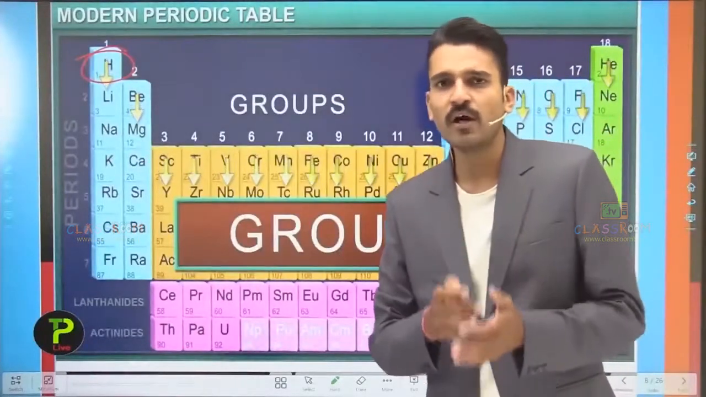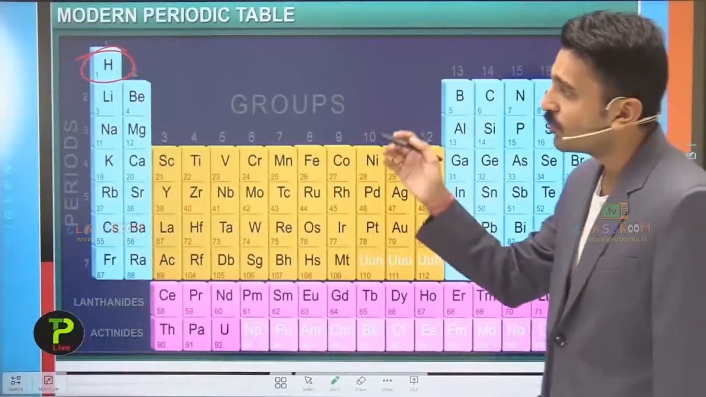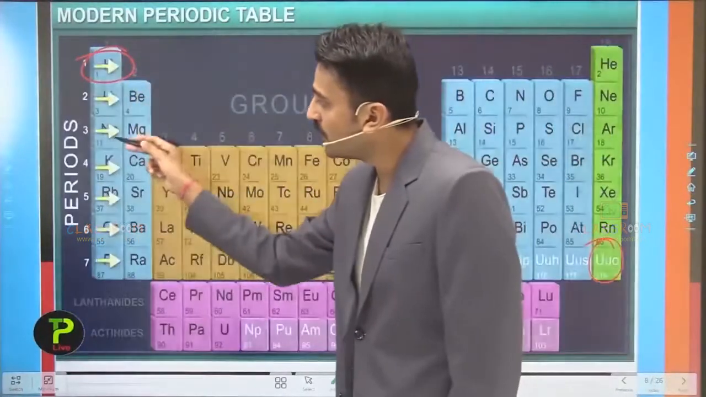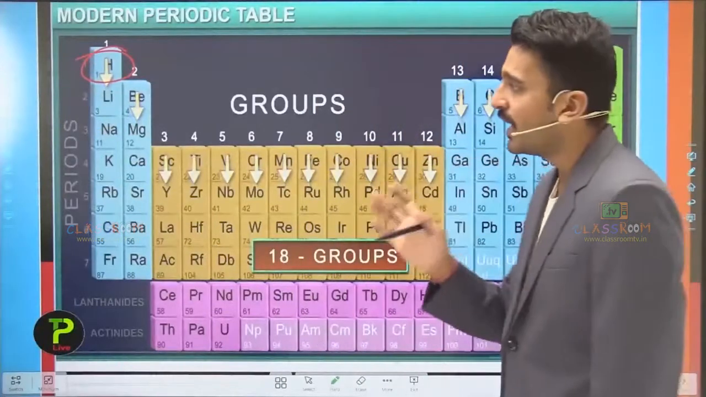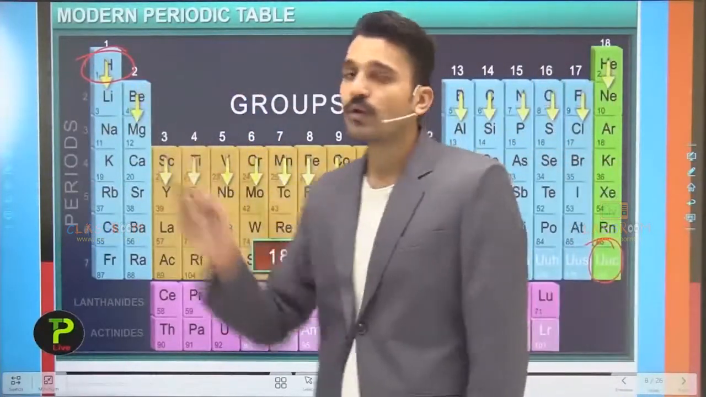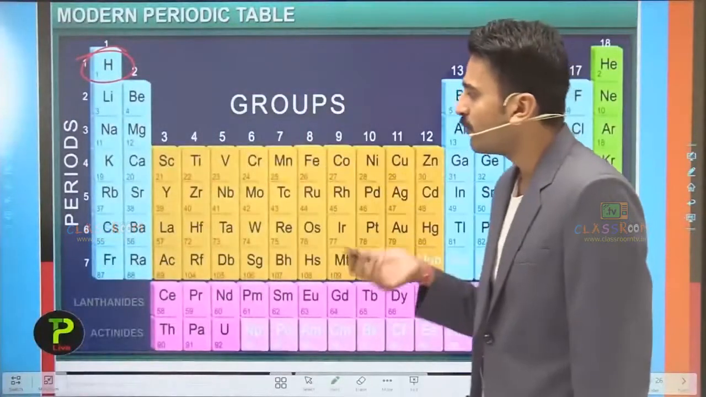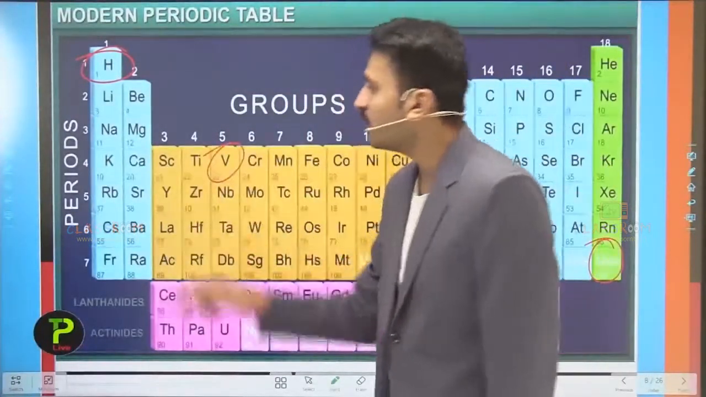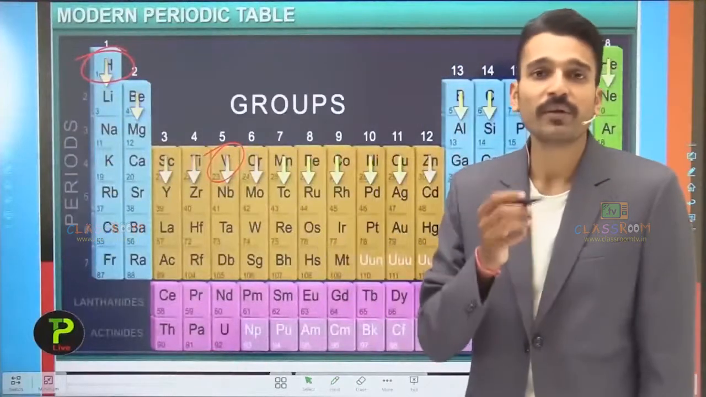So the question arises: how many periods and groups are there in the periodic table? There are a total of 7 periods, 1, 2, 3, 4, 5, 6, 7, in the periodic table, and the groups are 1 to 18, that is, 18 groups. Now if you want to find any particular element, what do you need to know? You need to know the group number as well as the period number.